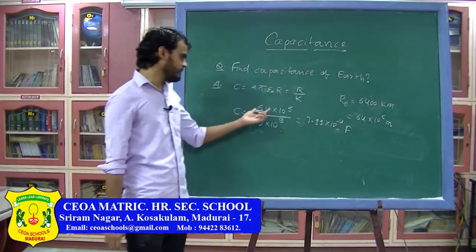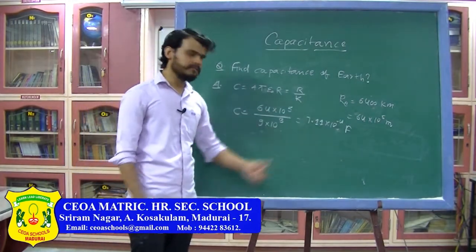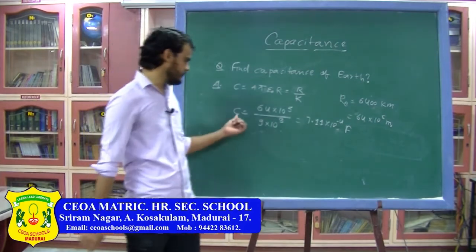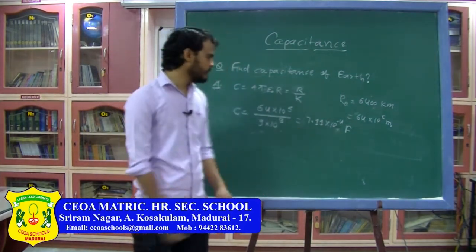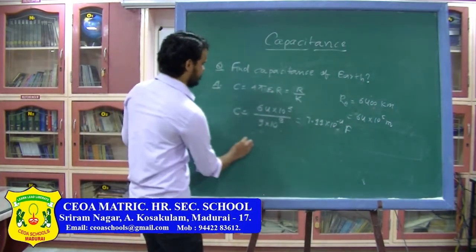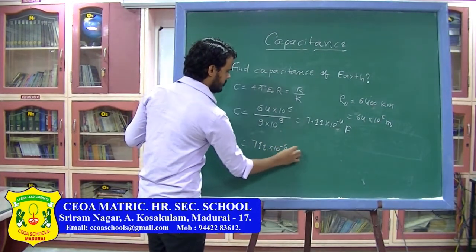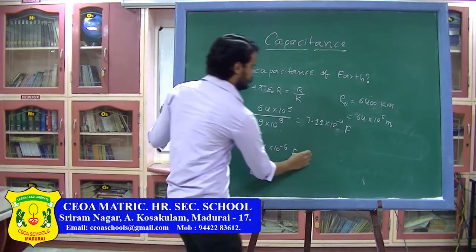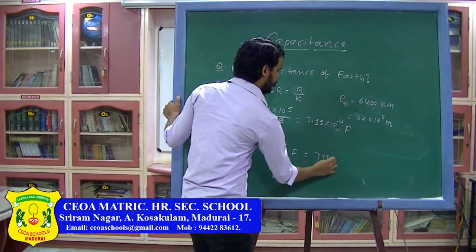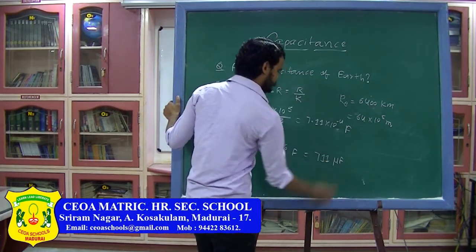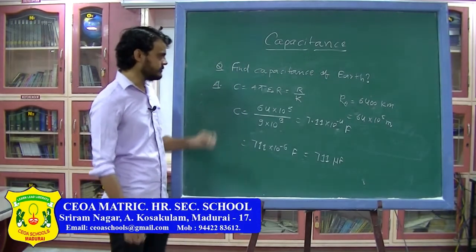As you are keeping everything in the SI unit, the final answer will also come out in the SI unit, and the SI unit of capacitance is the farad. So you can write this as 711 into 10 to the power minus 6 farad, which equals 711 microfarad. Now, as such, this problem is very simple.